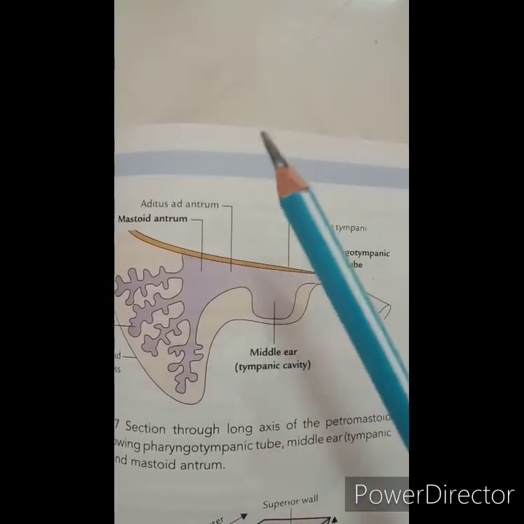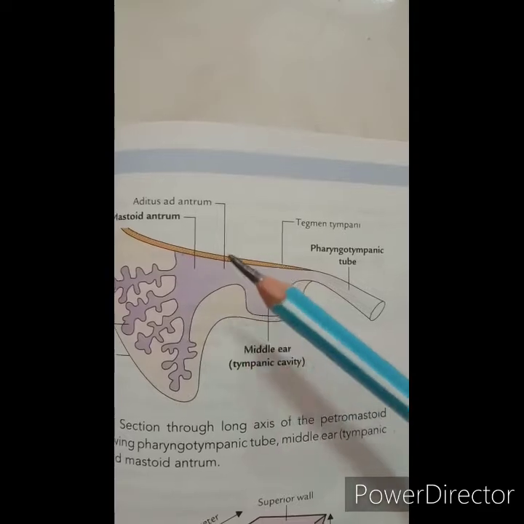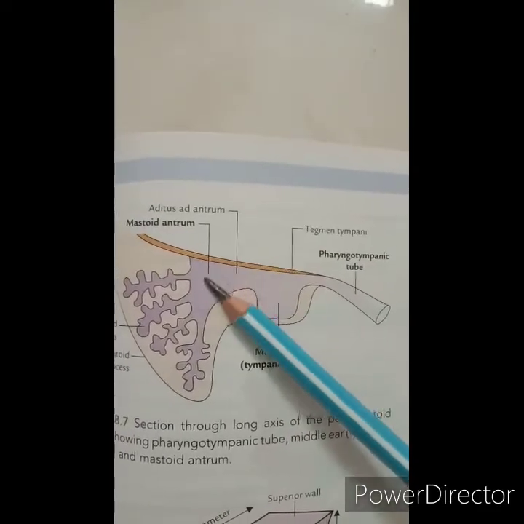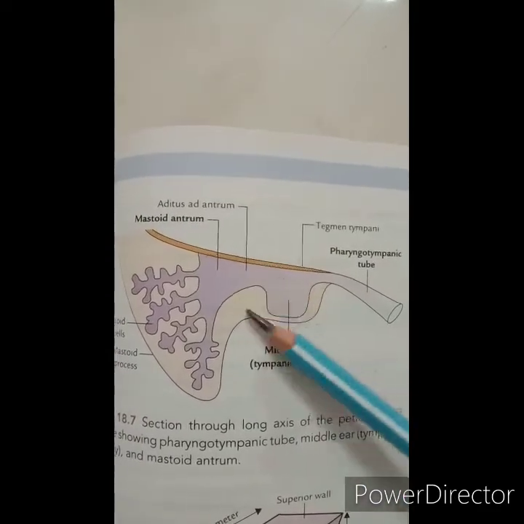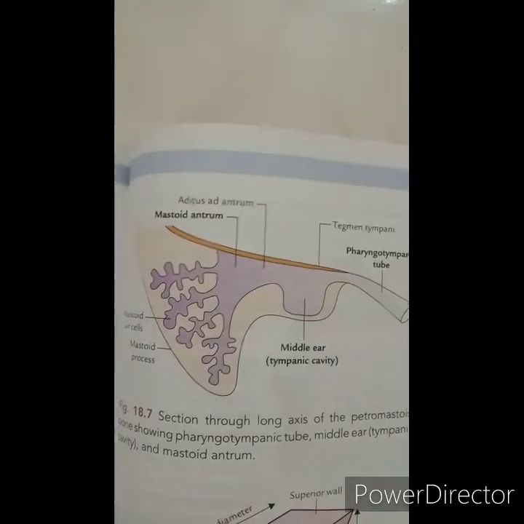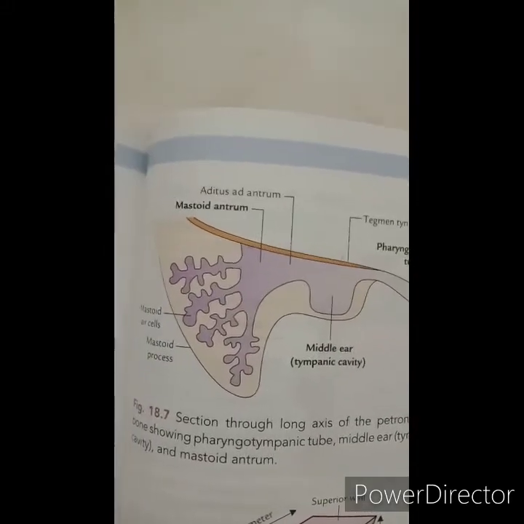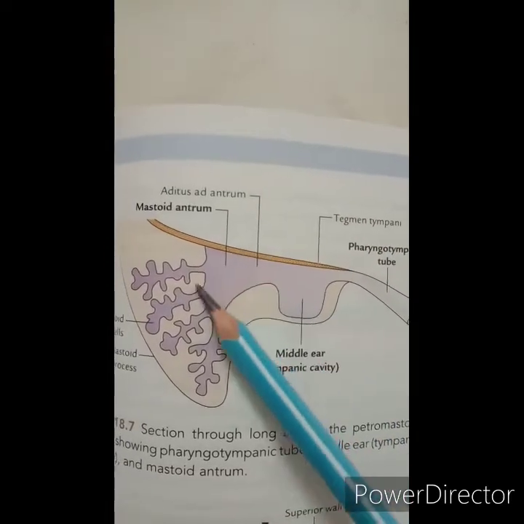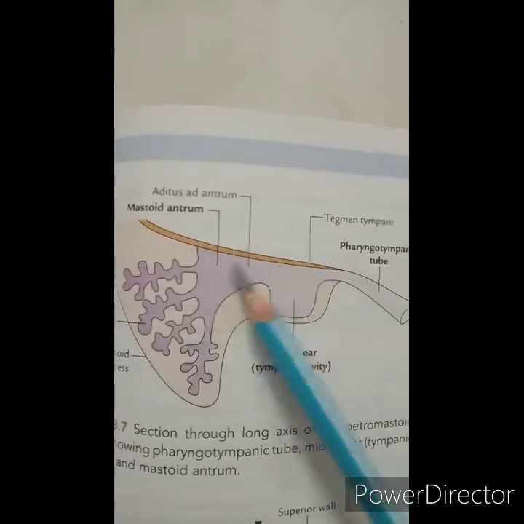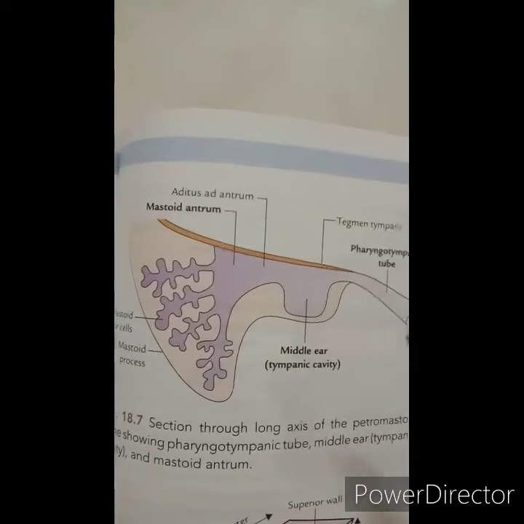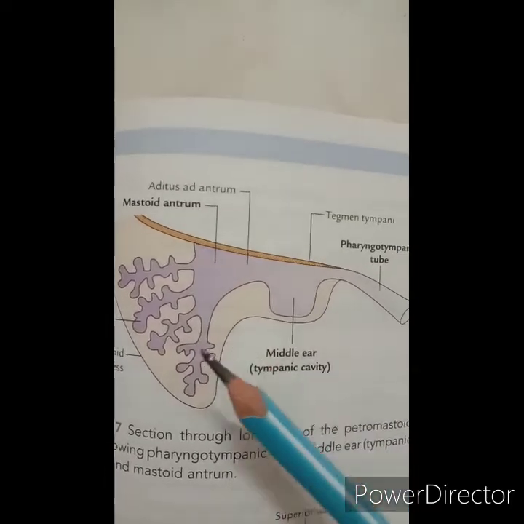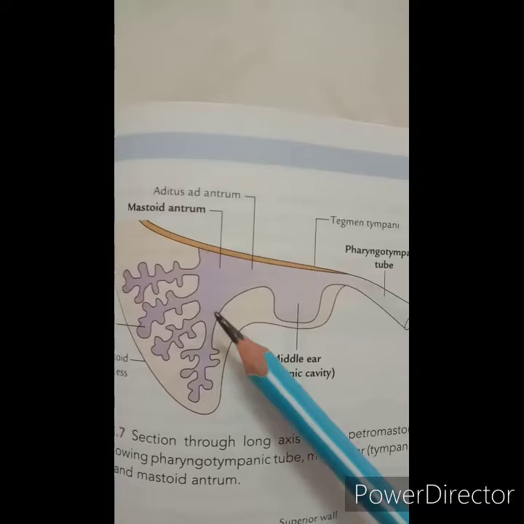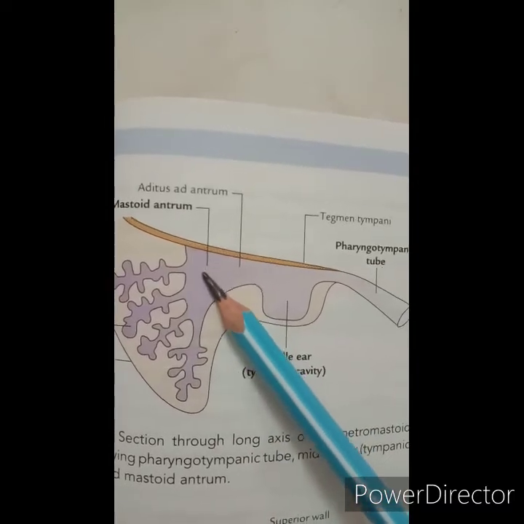Superiorly there is the opening, the aditus, through which the epitympanic recess communicates with the mastoid or tympanic antrum. So this one. Then the fossa includes a depression which lodges the short process of the incus. So in this region.